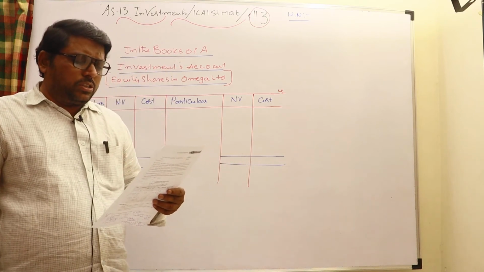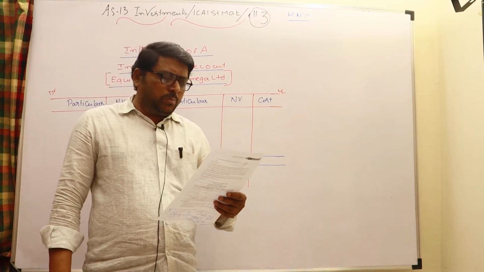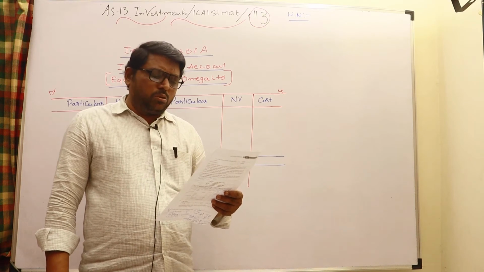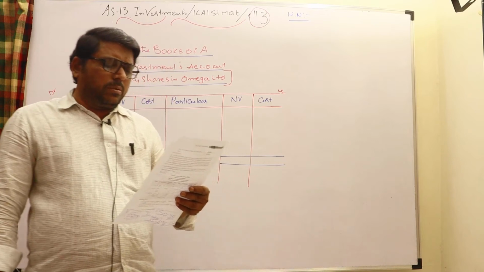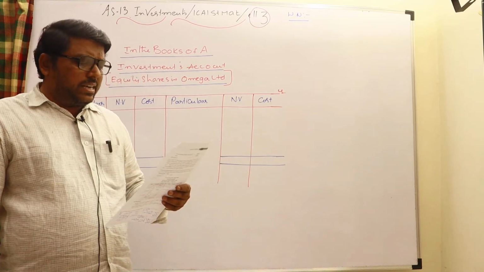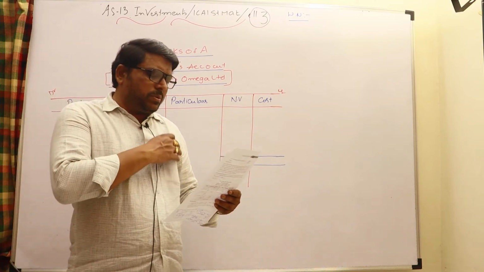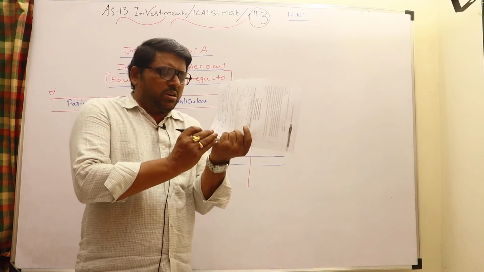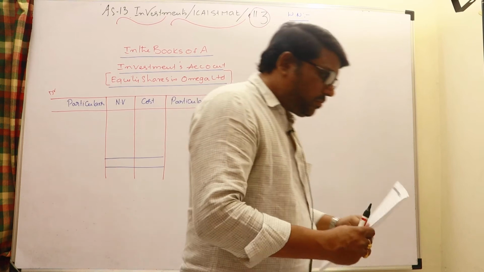Prior to capitalization, the shares of Omega Limited were quoted in the stock exchange at 175 rupees per share. But after capitalization, after the bonus issue, the share is quoted in the market at only 92.50. Mr. X sold the bonus shares in the market at 90 rupees per share and received the amount. Prepare the investment account on the average cost basis, which is very simple to work out. Let us see how to handle this particular sum.